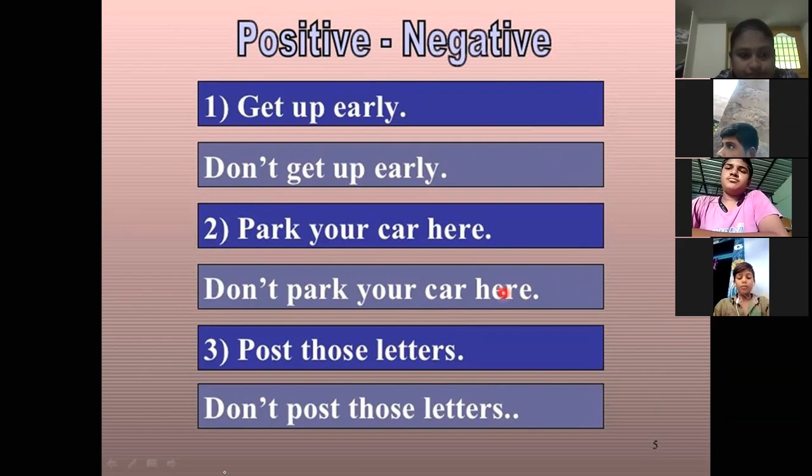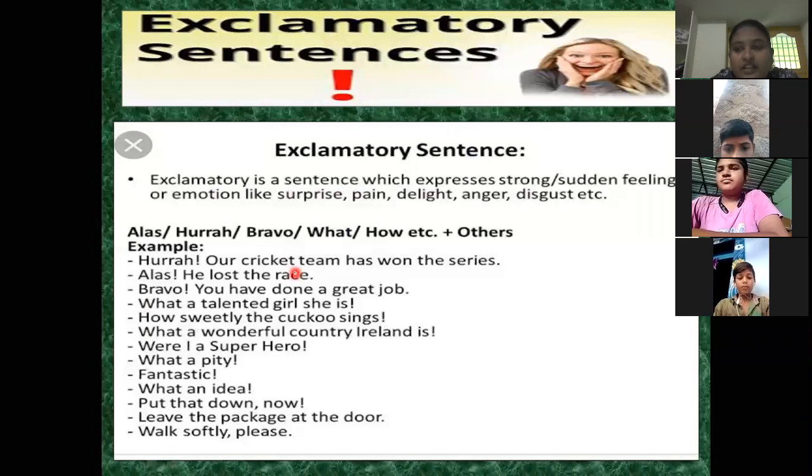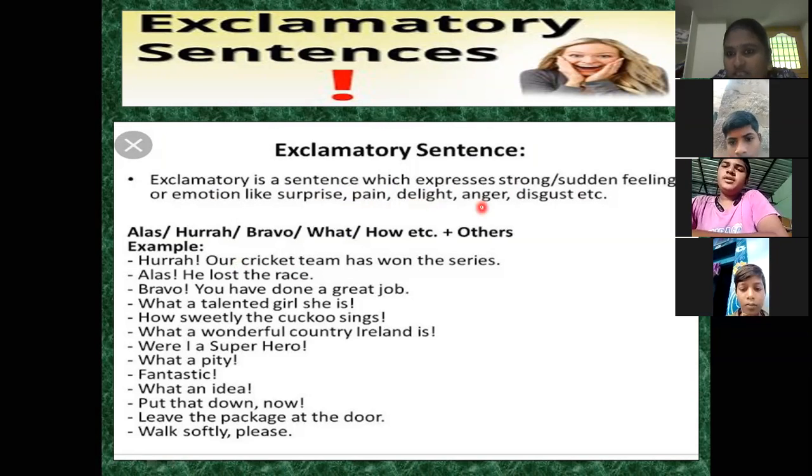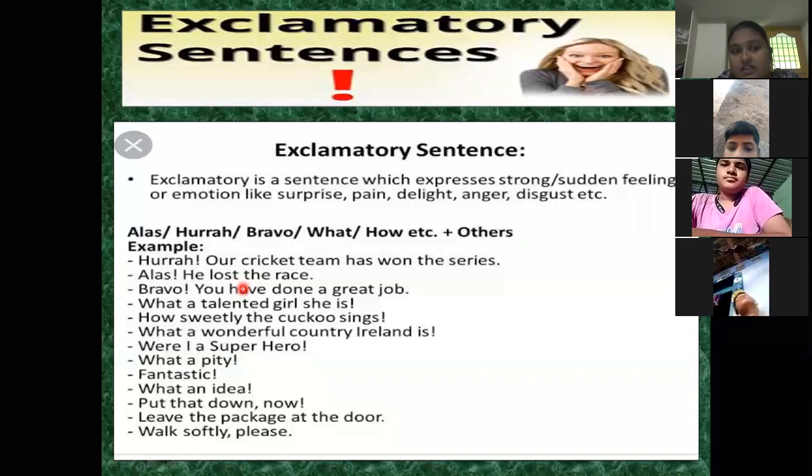And next, coming to the exclamatory sentence. An exclamatory sentence expresses strong or sudden feeling or emotion like surprise, pain, delight, anger, disgust, etc. See, here we can use these expression words to express our feelings. Hooray! Our cricket team has won the series. Here we are all happy because our cricket team has won the match. And next, alas, he lost the race. It's a sad feeling.